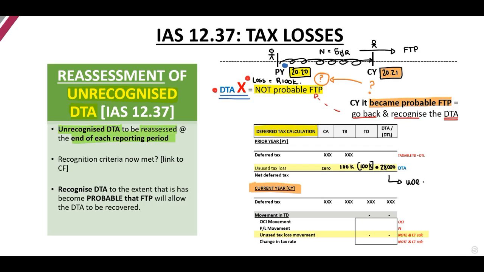May we now recognize a deferred tax asset relating to the loss? It is important that you're able to link this to your conceptual framework criteria in terms of an asset. And it indicates we may recognize the deferred tax asset to the extent that it has become probable that future taxable profits will allow the deferred tax asset to be recovered.